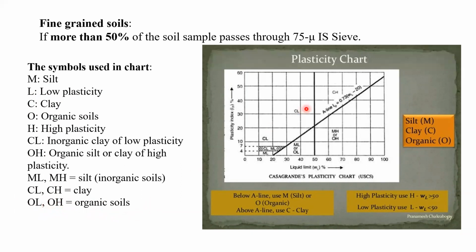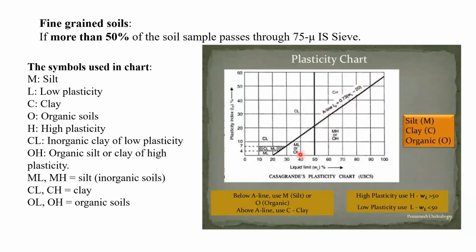Now we shall see the plasticity chart. This chart was developed by Casagrande for the Unified Soil Classification System. We can see on the x-axis, liquid limit is there, and on y-axis, plasticity index is mentioned. In this chart, you can see this line. This line is called as A line, and here IP, the plasticity index, is equal to 0.73 into WL, the liquid limit, minus 20. So this is the equation for the A line.